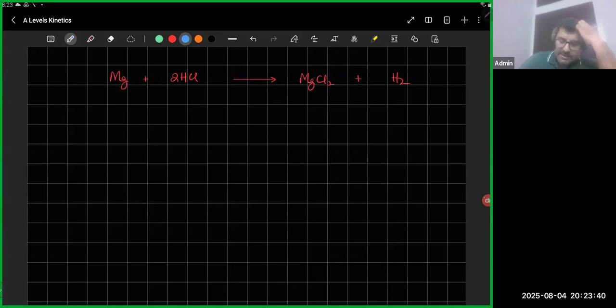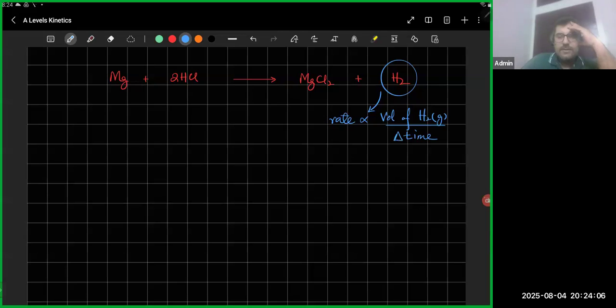You could measure it by measuring the volume of H2 gas produced, so your rate could be proportional to the volume of H2 gas produced with respect to delta time. So you can do that, right?